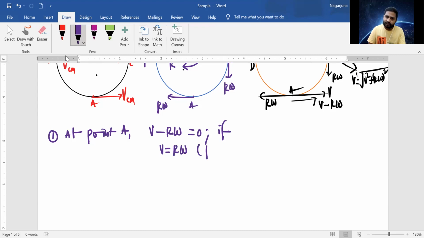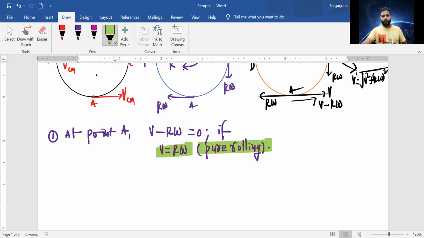You know, this is the concept called pure rolling. For the NEET exam, if a question is asked based on rolling motion, it is mostly from pure rolling. Remember everybody, right? For the JEE exams, slightly higher level exams, look here.